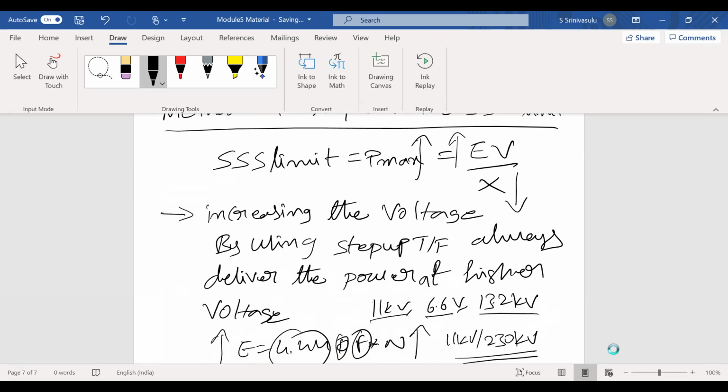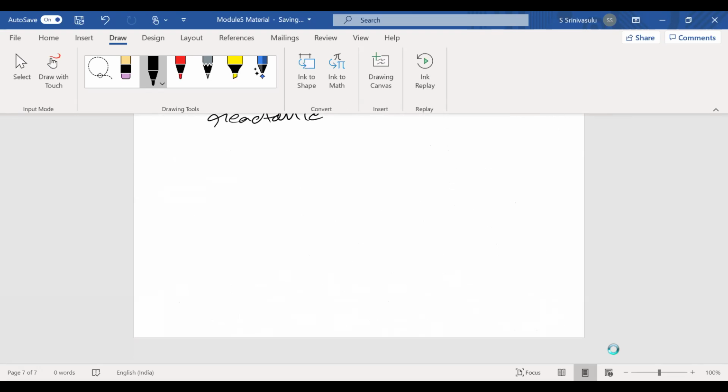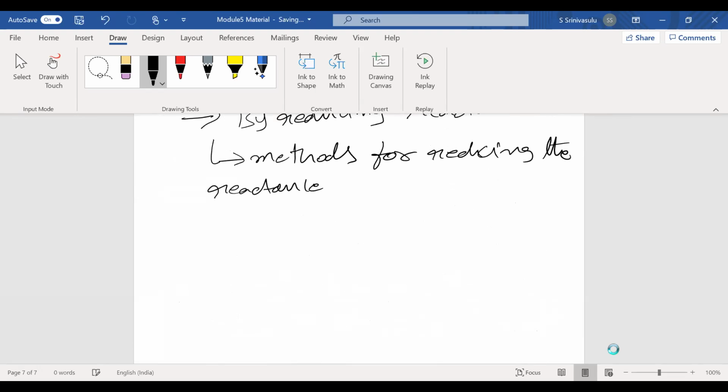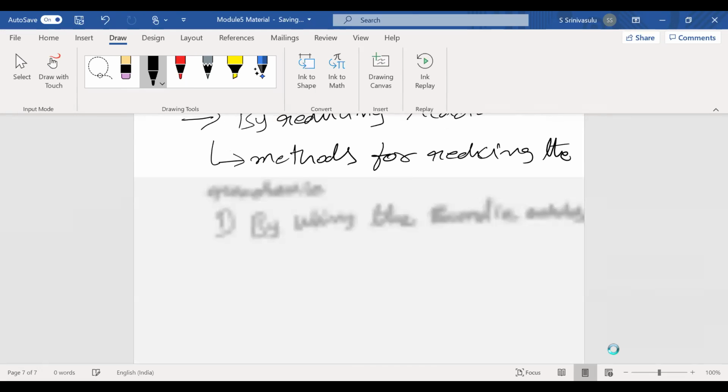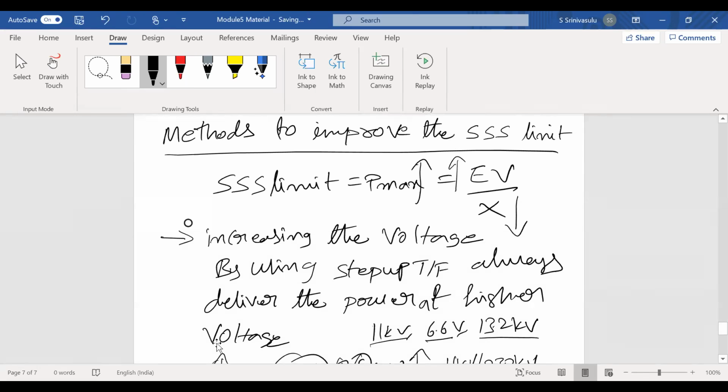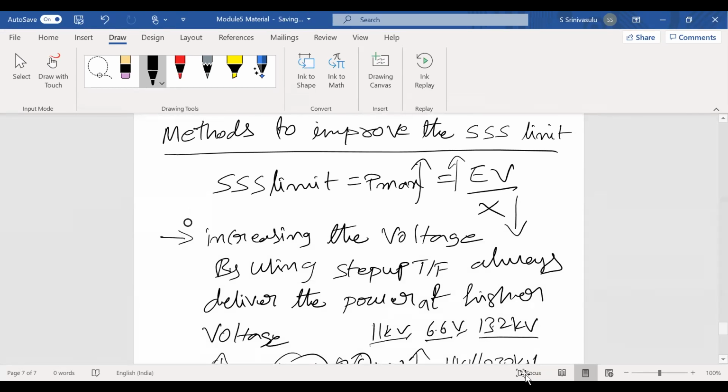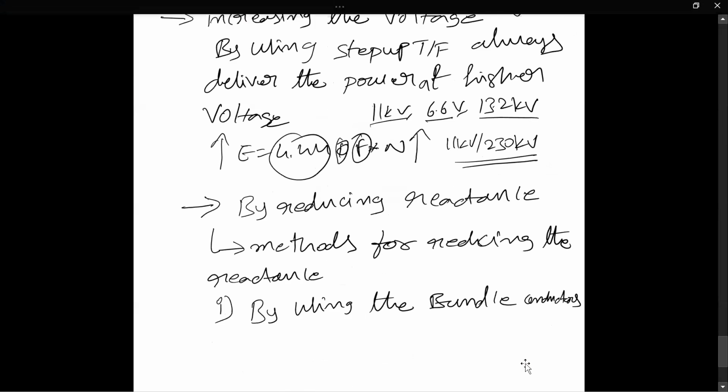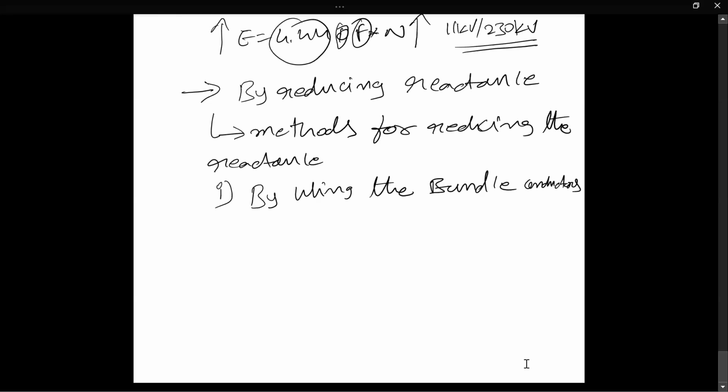Now, what are the methods for reducing the reactance? The first method is by using bundle conductors. By using the bundle conductors, we can reduce the reactance. Now, how will it be reduced, sir?